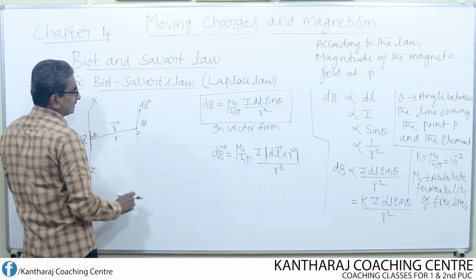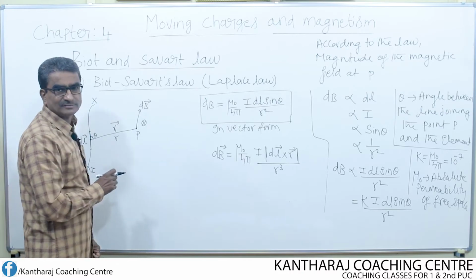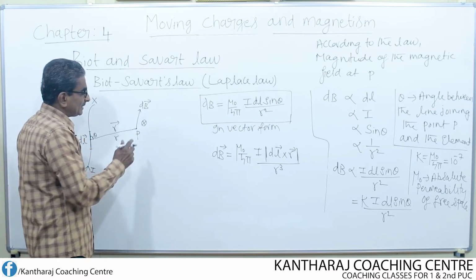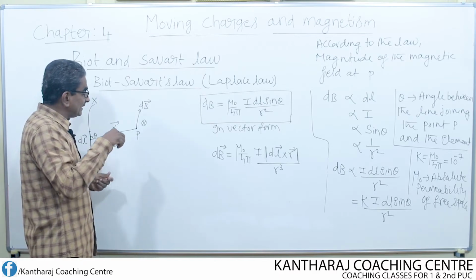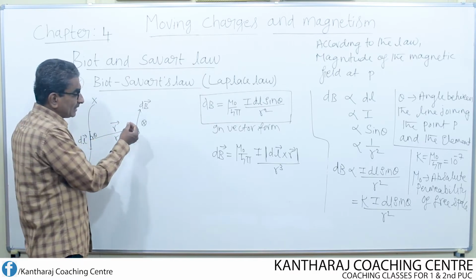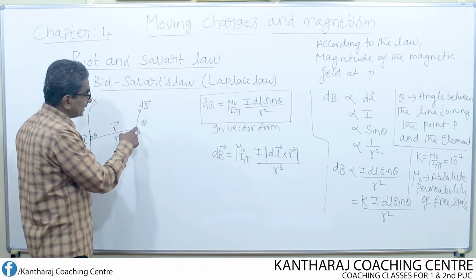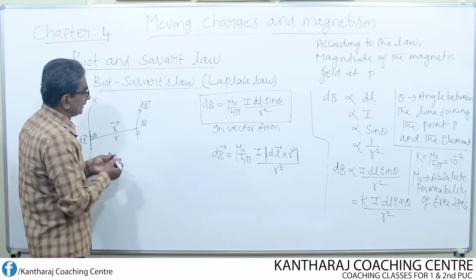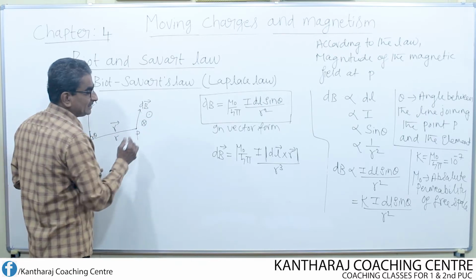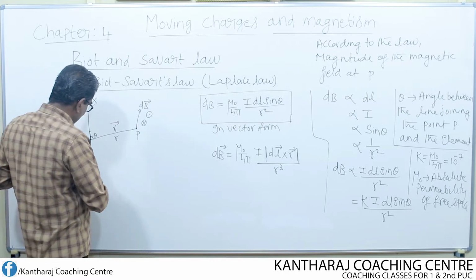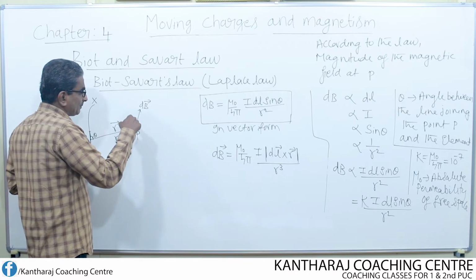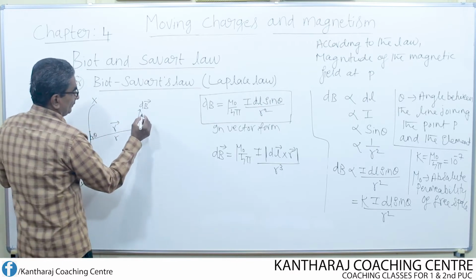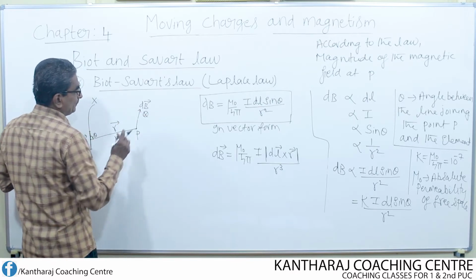Therefore I represent this by a cross mark. A cross mark represents the magnetic field perpendicular to any plane directed inwards. If the field is outwards, then we would have represented this magnetic field by writing a dot mark inside the circle. But for this direction, the field direction will always be perpendicular to the plane. So we can represent this only by means of a cross mark.